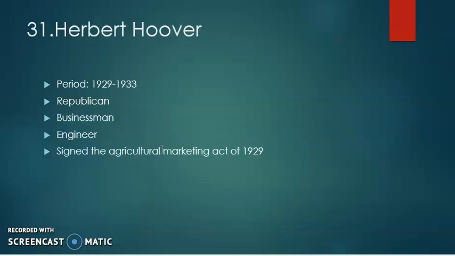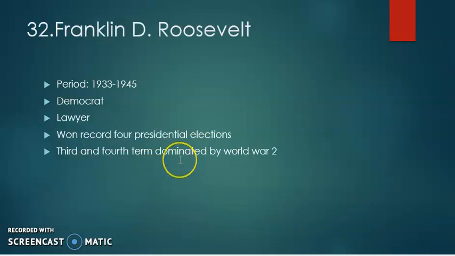The next president of USA, which is the 31st, is Herbert Hoover, and he ruled USA from 1929 to 1933. He was a Republican, a businessman, an engineer, and he signed the Agriculture Marketing Act of 1929.